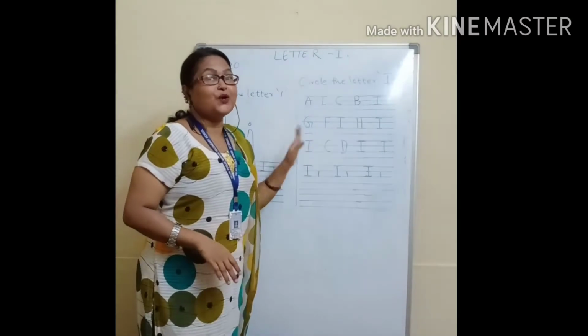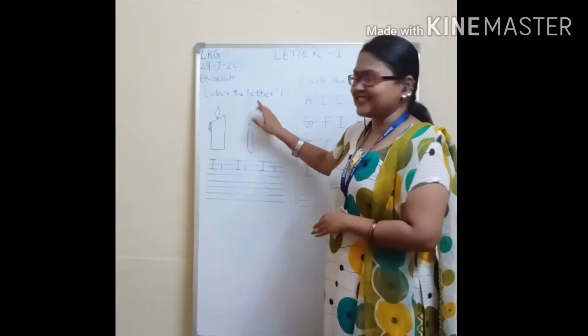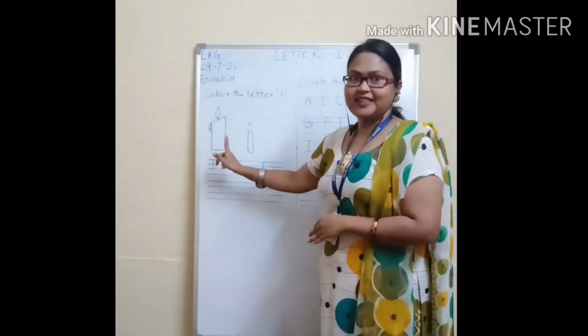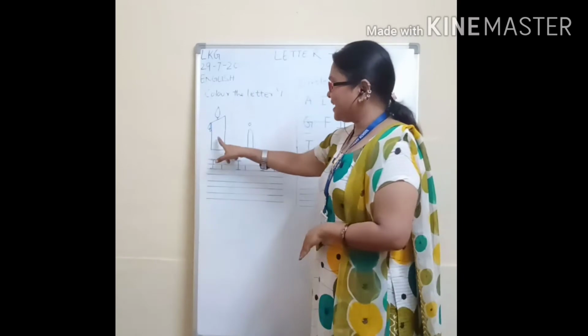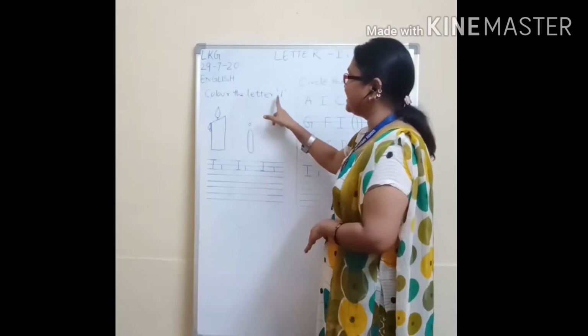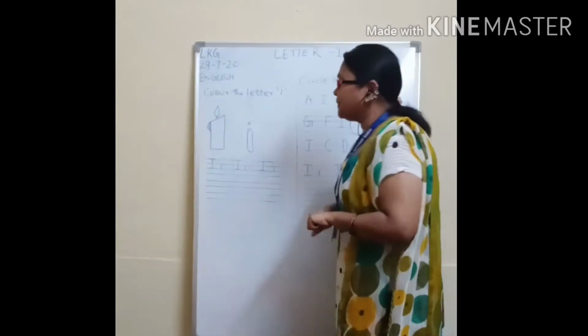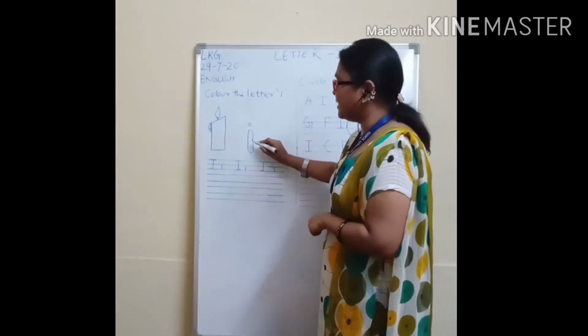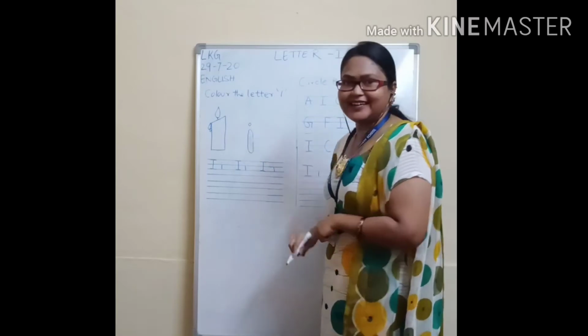In your notebook, what we are going to write? We are going to write color the letters. See, I have done this one. In notebook also, I will give you the copy. Picture. I. You have to color the letter I. Small letter I. Not the capital letter I. This is a capital letter I. But you have to color this one. Small letter I you have to color.